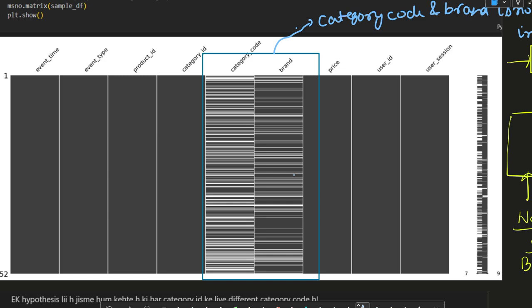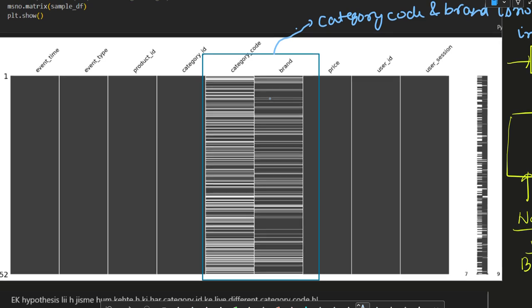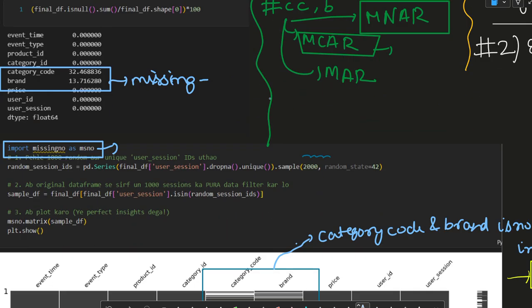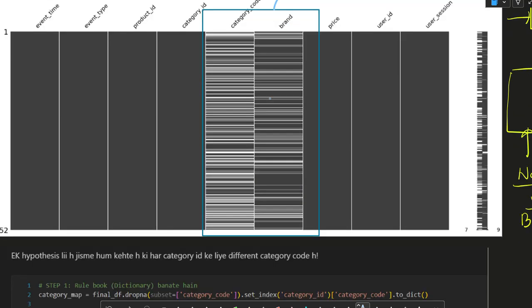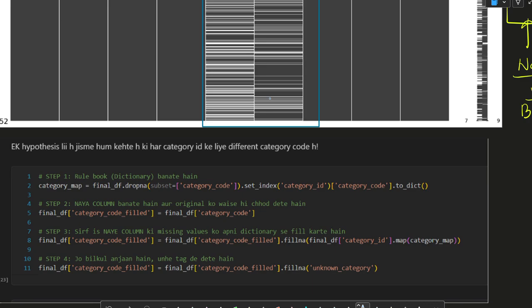Usually the testing mechanism, like a t-test to evaluate whether data is missing completely at random, missing at random, or missing not at random, is done over continuous values. But since these are not continuous things, and are associated with products, we can't do any kind of relationship test on them. But for imputing the category code and brand, we also implemented some other methods.